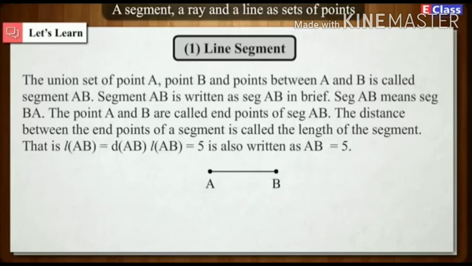The points A and B are called endpoints of segment AB. The distance between the endpoints of a segment is called the length of the segment. That is, length of AB is equal to distance of AB. Length of AB is equal to 5 is also written as AB is equal to 5.